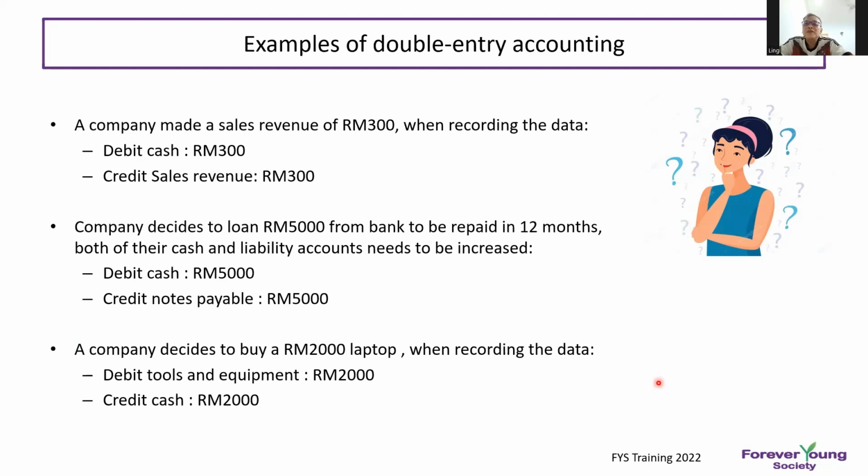For example, a company makes a sale of 300. When recording the data, debit cash 300, credit sales revenue 300. If you get a loan of 5,000 from the bank to be repaid in 12 months, both the cash and liability accounts need to be increased: debit cash 5,000, credit notes payable 5,000 also. That means the credit and debit sides must be the same. Another example: you want to buy a 2,000 laptop, so debit tools and equipment 2,000, and credit cash 2,000.